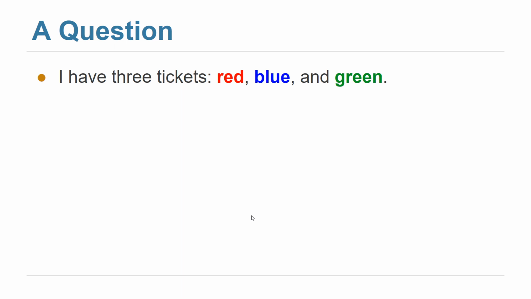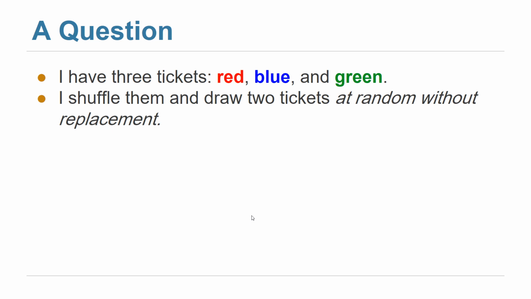Now here's a question, a basic question that we will work on for the first half of the lecture. I have 3 tickets: red, blue, and green. I shuffle them and draw 2 tickets at random without replacement. Without replacement means I will draw one, then draw another without returning the first one that I picked.